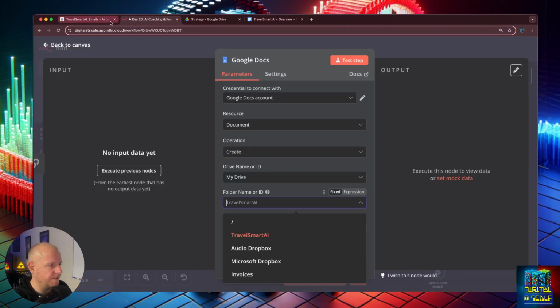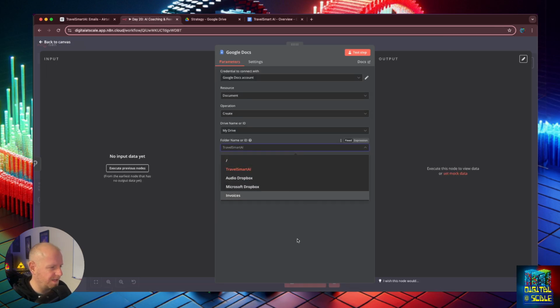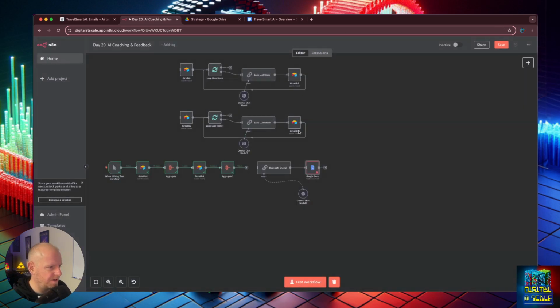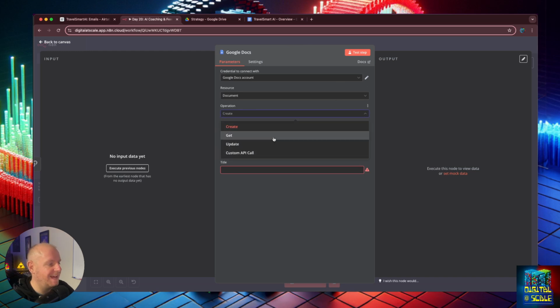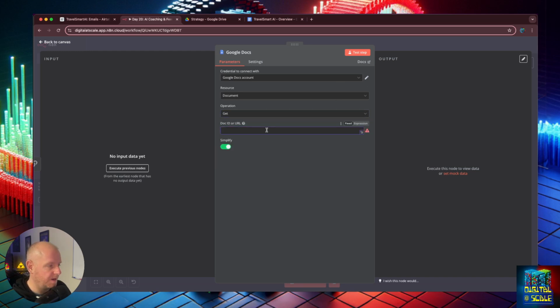For whatever reason, it's not showing up. Maybe, hold on. Let me go out and back in. It's not showing that folder name, but you can always just put the ID as well just by doing this. Oh, it's saying create. Get it? That's why. All right. Yes, we're going to want to create actually the doc.